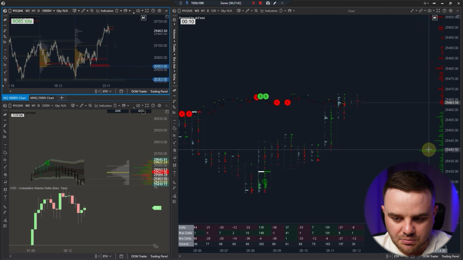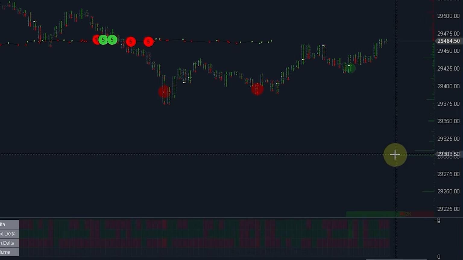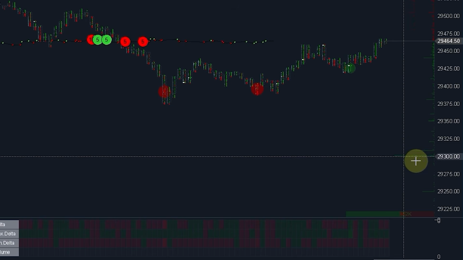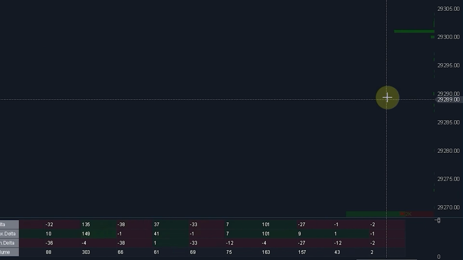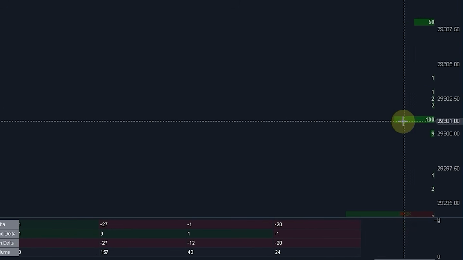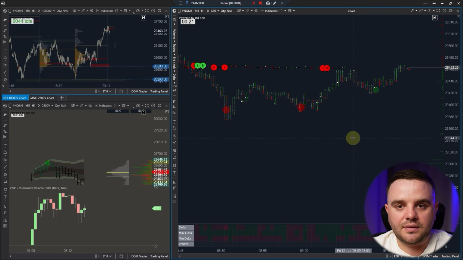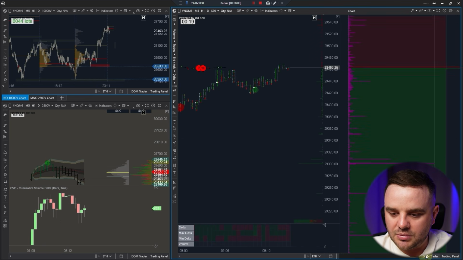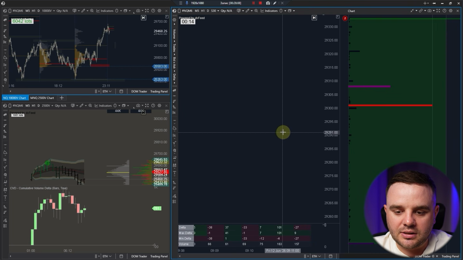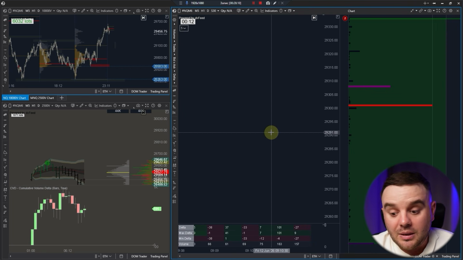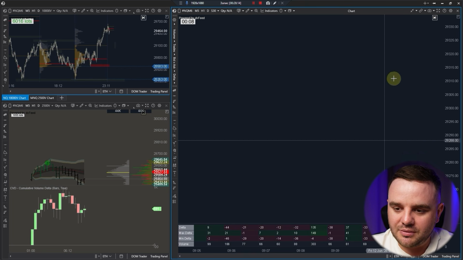I don't even see a number, because if I see that here, for example, this line is the biggest one, for me it's obvious that here it is the biggest order. And if I need to see a real number, for me it's really easy. I zoom in and I see that number. It takes me seconds. For scalping, it's really easy and fast. That's the reason why I do it here, but I don't do it here, because you need to open DOM. It takes additional space. Why would you need it? Maybe for some people you need DOM for it. Choose once more whatever is better for you.